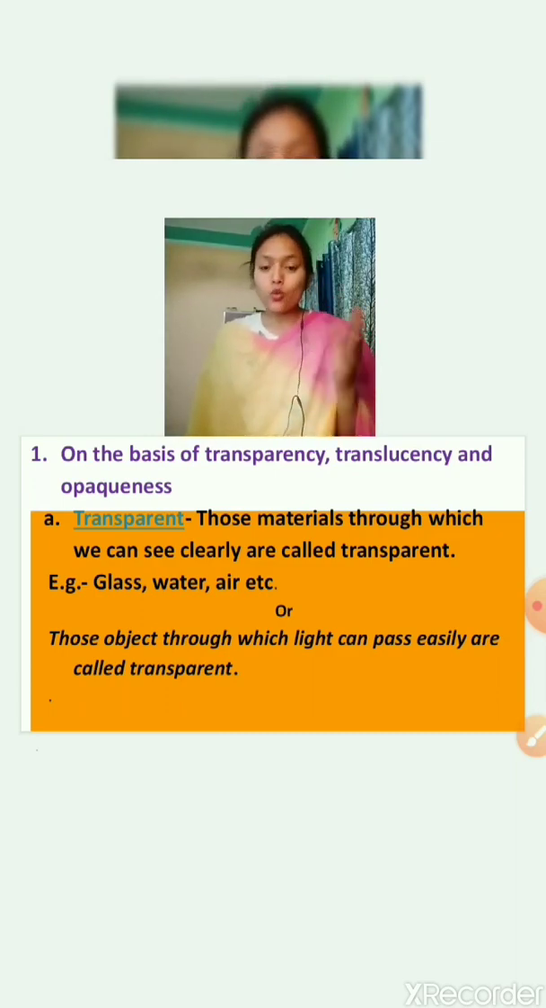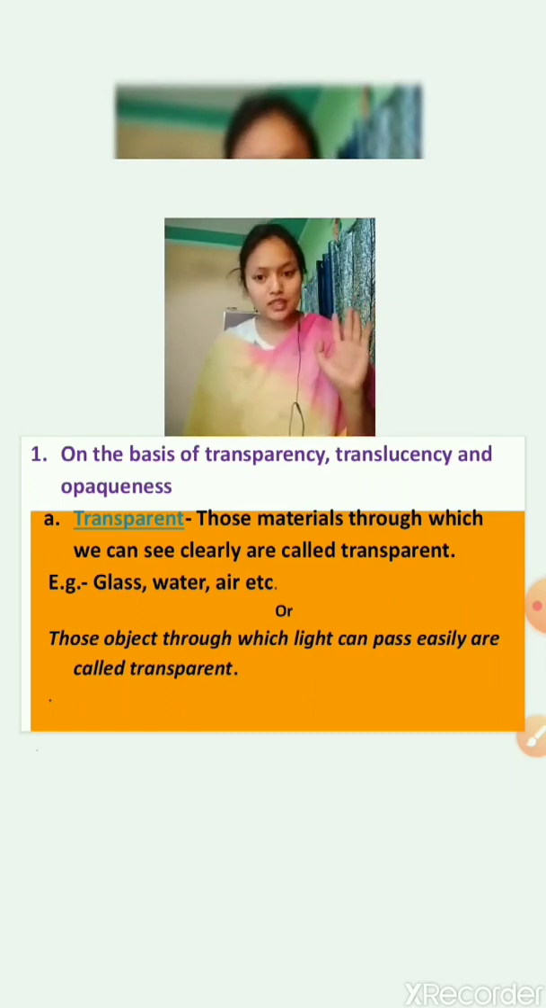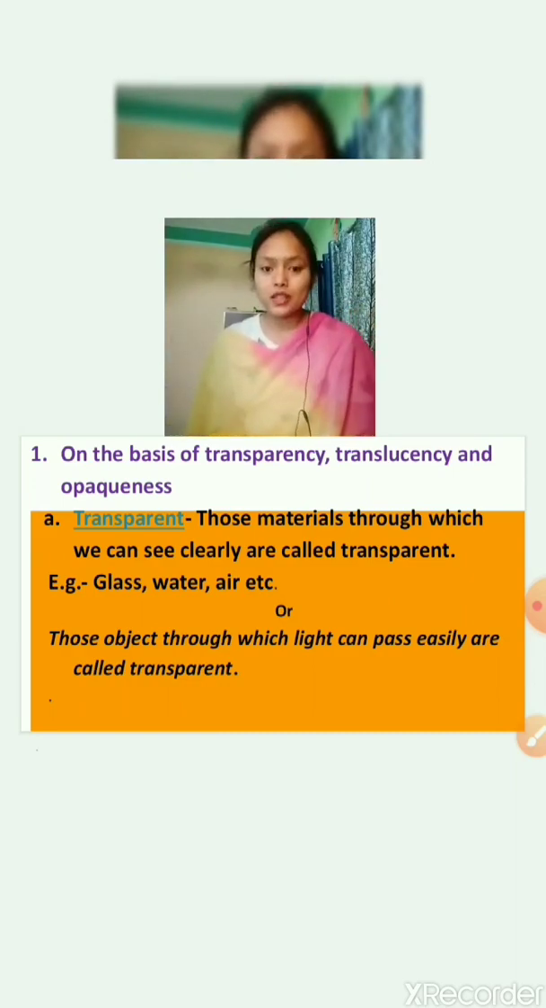So just tell me, what is between you and me? What is the space? Blank. So what is there in this blank space? Yes, air is there. Air is present everywhere. So air is also a transparent thing, because through air we can see clearly.